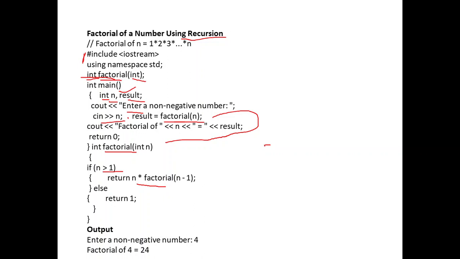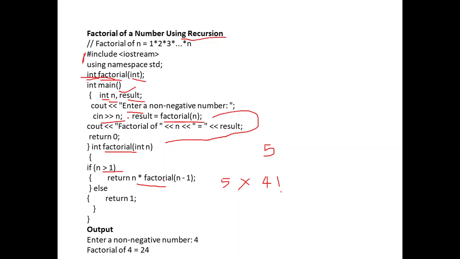If we are giving the n value as 5, then is n greater than 1? That is, 5 greater than 1, true, right? So return n star factorial of n minus 1, that means return 5 into, star means into, right? So 5 into factorial of n minus 1, that is 5 minus 1, 4 factorial.